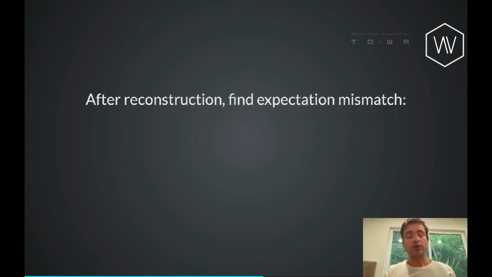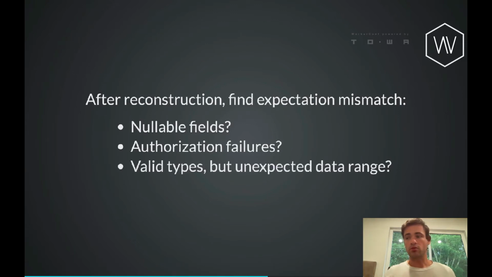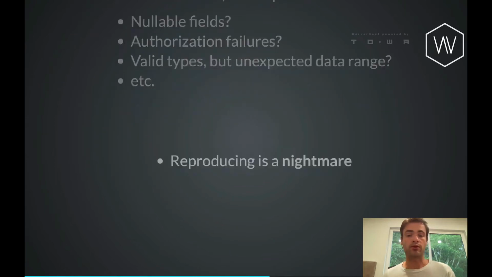And then once you have finished that reconstruction of what actually happened, you need to figure out what expectations did you have about the data and the transformation that you were doing that wasn't actually matched by reality. Maybe it's nullable fields, or you weren't authorized to get the user's email. Or maybe you were authorized, but you didn't realize that emails could take on a certain shape, like they have a plus in them, which is absolutely valid, and every service should allow users to sign up with a plus in the email. So there are lots of expectations that you might have that are actually not mirrored by reality, and you didn't trigger them during your cases that you were testing with.